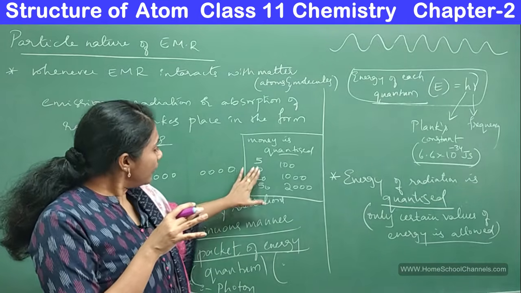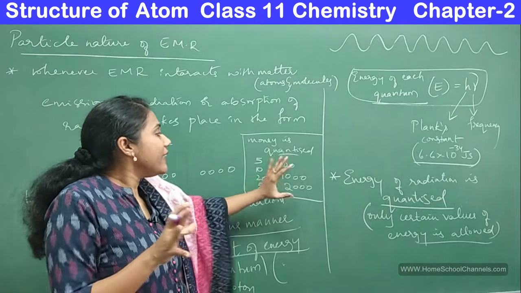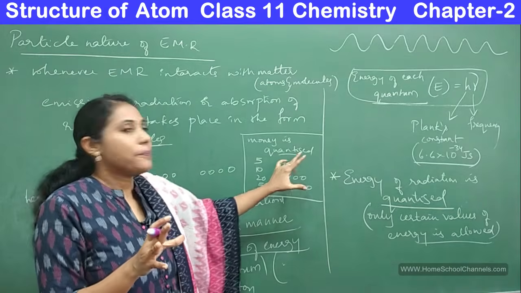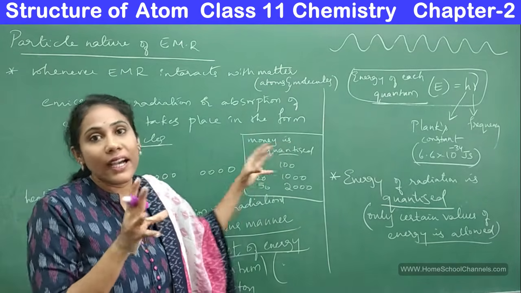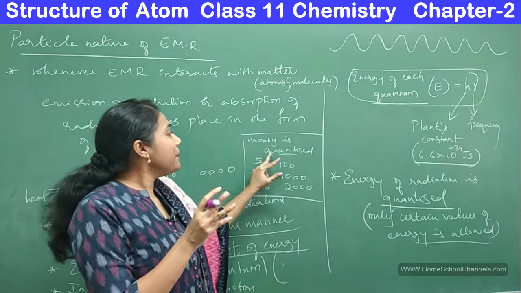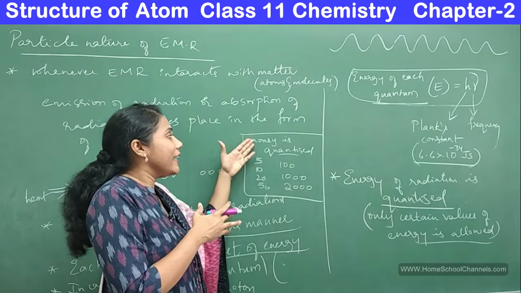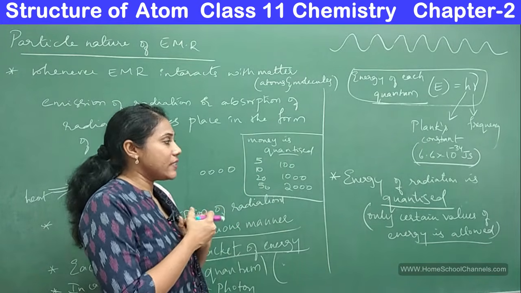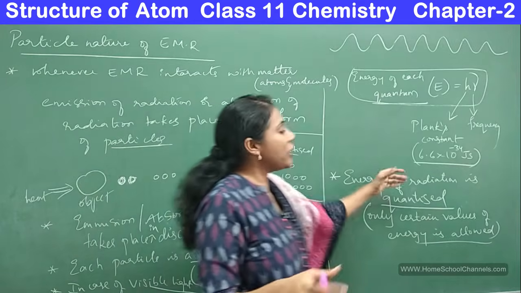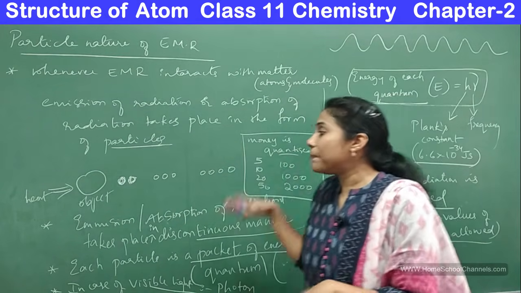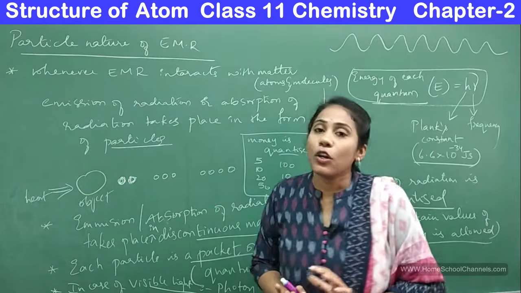Only a few values are allowed. That's what we mean by quantized. Just like that, the energy of emitted or absorbed radiation is always quantized.